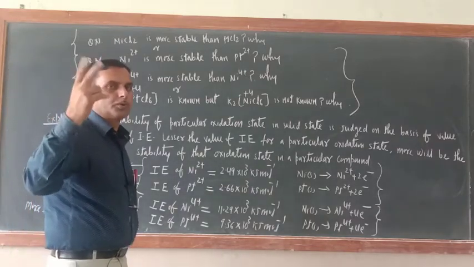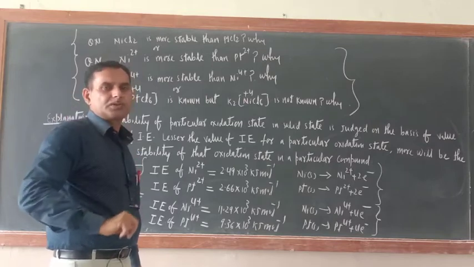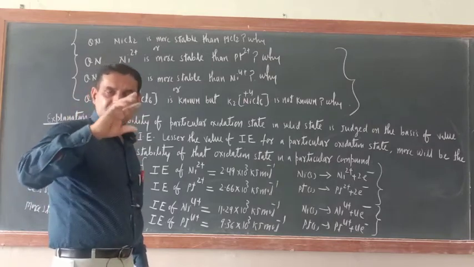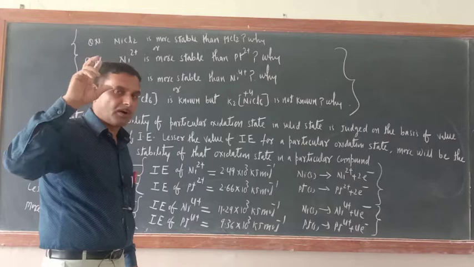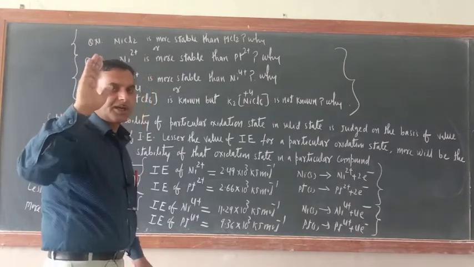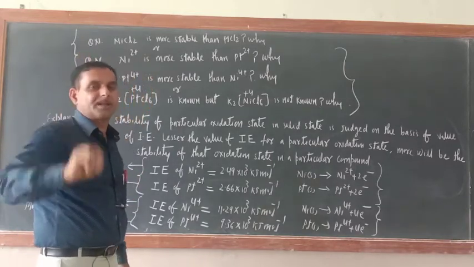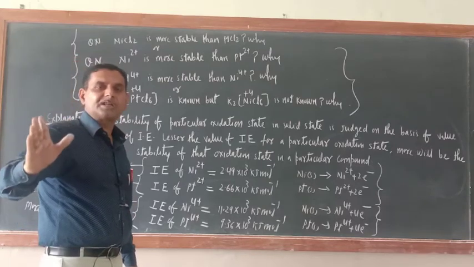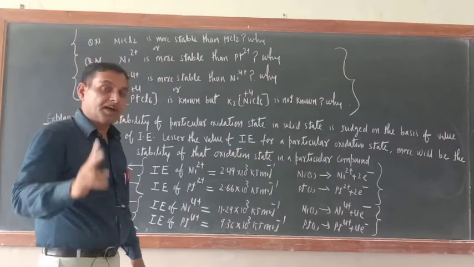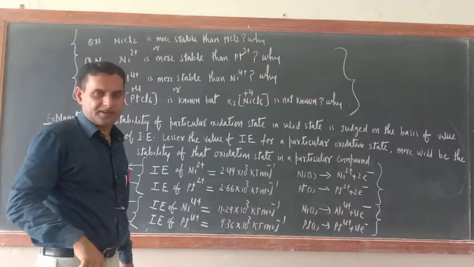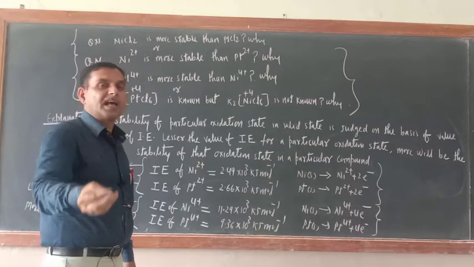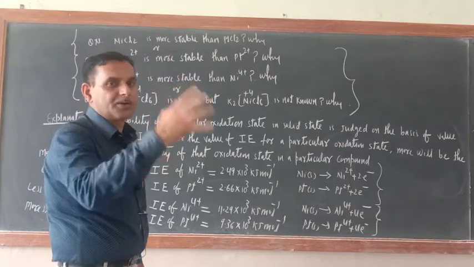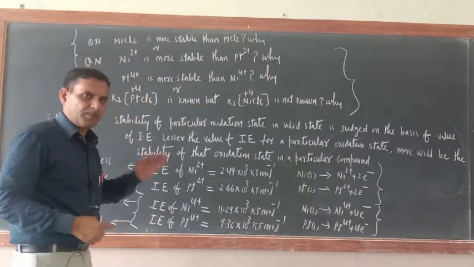I told you 2 things: in aqueous solution, if you want to get the stability of a particular oxidation state, then you have to consider 3 types of energy. In case of a transition metal, sublimation enthalpy, ionization enthalpy and hydration enthalpy. But if the compound is solid, then what is there? Only ionization enthalpy value should be taken into consideration. Are you getting my point or not?